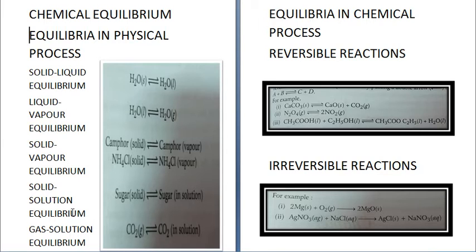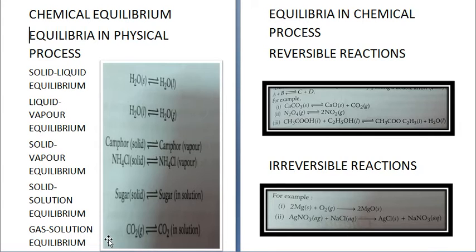Next is solid solution equilibrium. Sugar, which is solid, can dissolve in solution, and the solid form of sugar can again be obtained by evaporating the liquid part. So this is solid solution equilibrium. The fifth type is gas solution equilibrium.